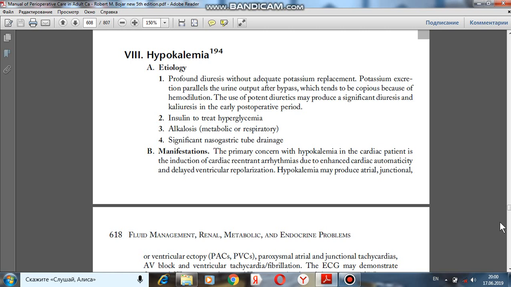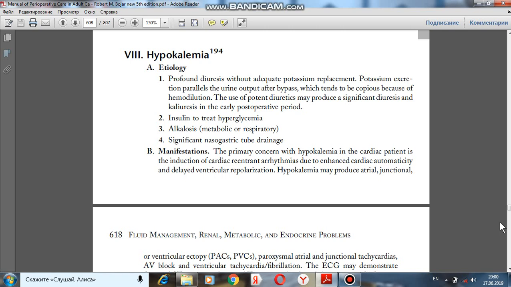Hypokalemia. A. Etiology. Profound diuresis without adequate potassium replacement. Potassium excretion parallels the urine output after bypass, which tends to be copious because of hemodilution. The use of potent diuretics may produce a significant diuresis and kaliuresis in the early postoperative period.